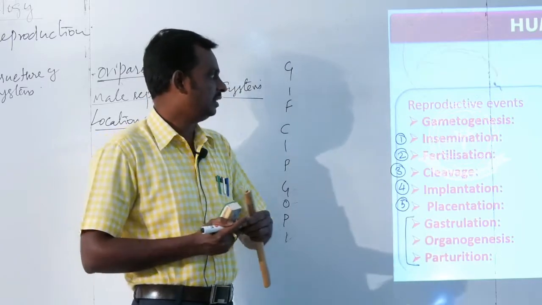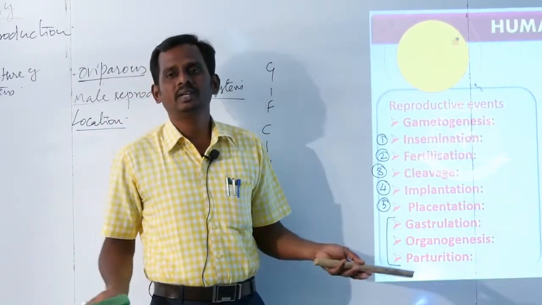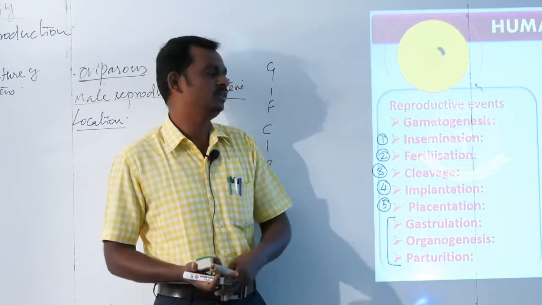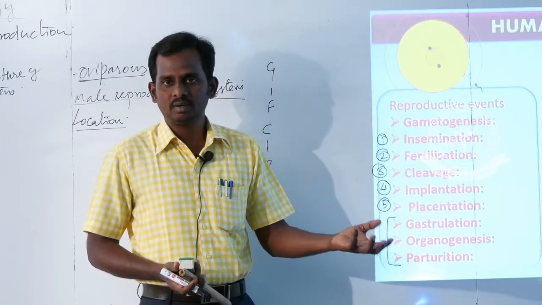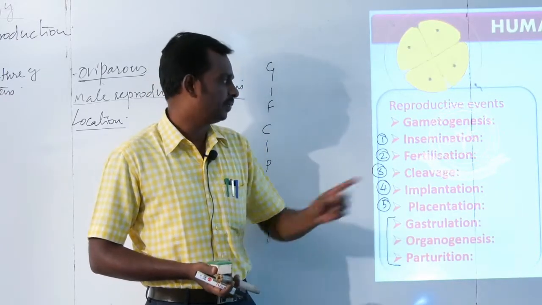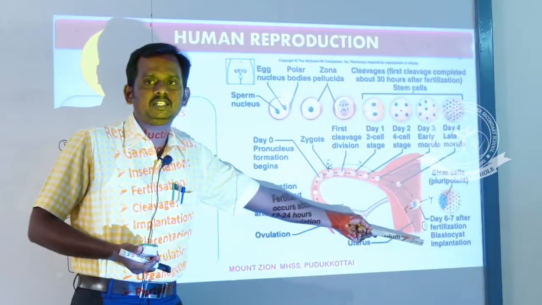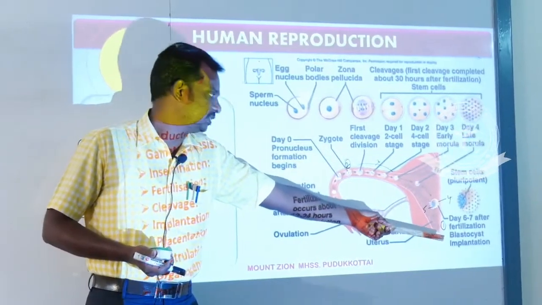Okay. Here, where does insemination take place? Gametogenesis normally occurs in different individuals, male and female individuals. Males produce spermatozoa and females produce eggs or ova. Insemination happens in this place. This is the place where insemination takes place.